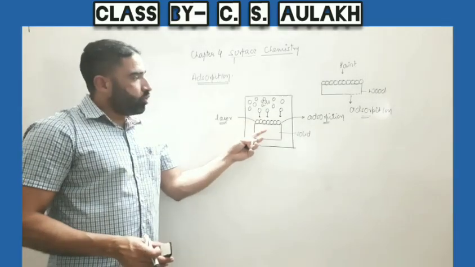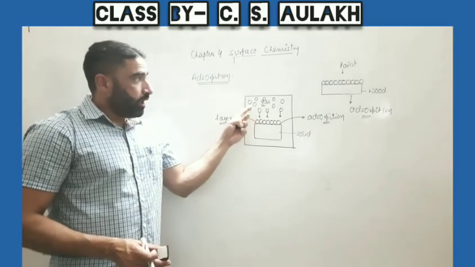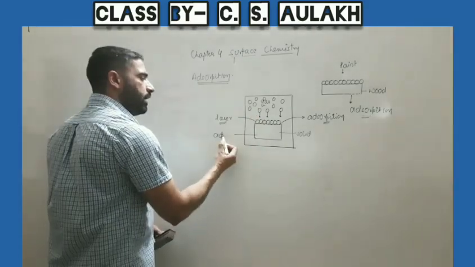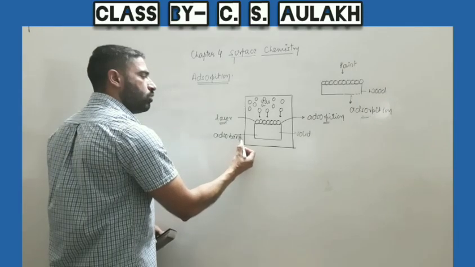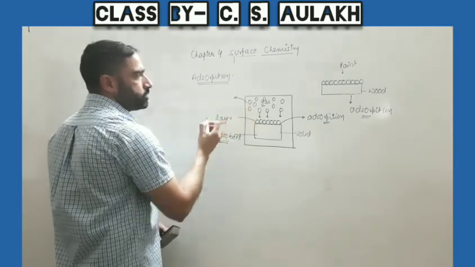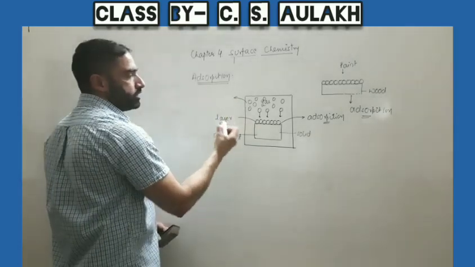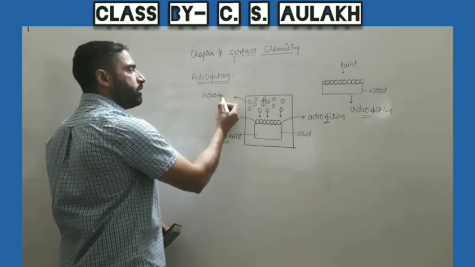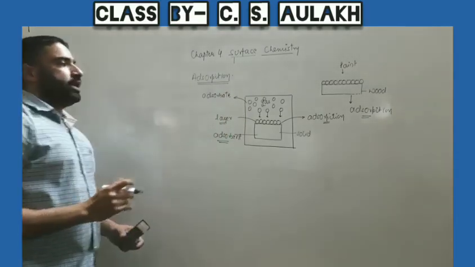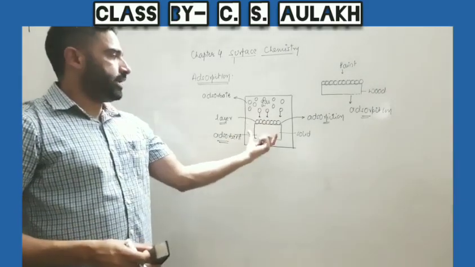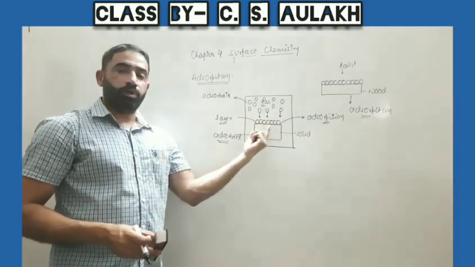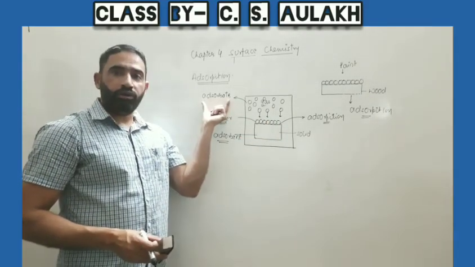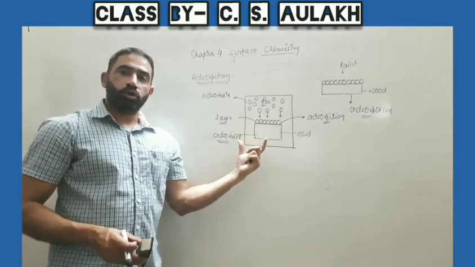The substance over the surface of which molecules are retained is called the adsorbent, while the substance whose molecules get retained over the surface of another substance is called the adsorbate. So in this example, we have taken a gas and a solid substance. The molecules of the gas form a layer over the surface of the solid. So these molecules of the gas act as the adsorbate, while the solid substance acts as the adsorbent.